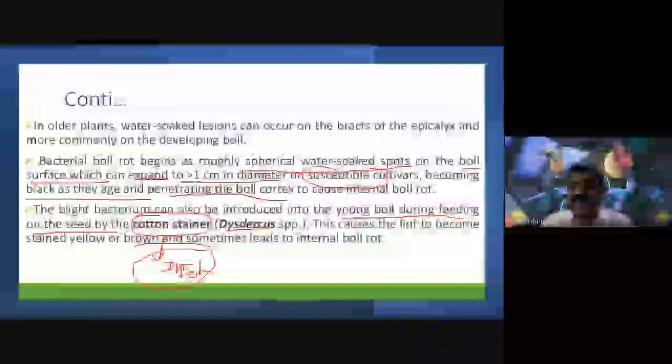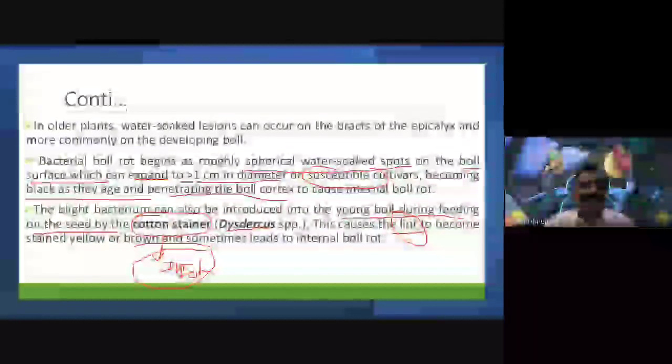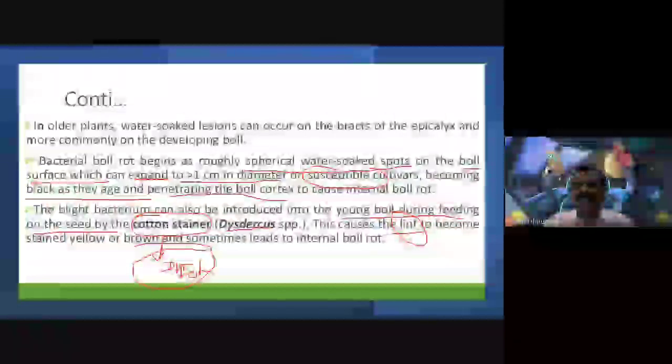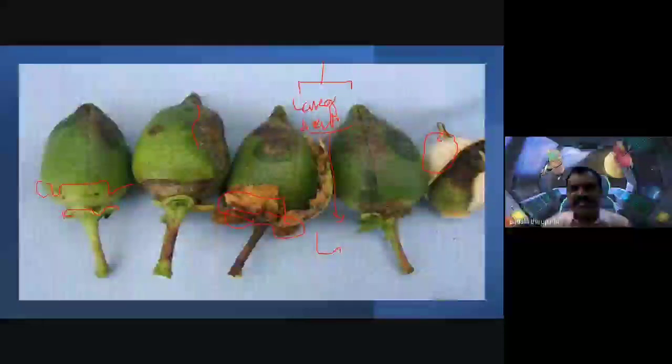So this causes the lint. Lint. Have you ever heard this term? Lint. Anybody? So there are two types of fibers we observe in the cotton bolls. One is long, slender, whitish, hair-like fibers, which we call lint.